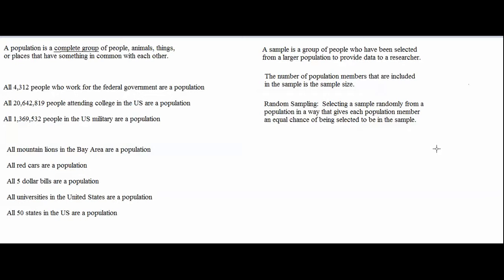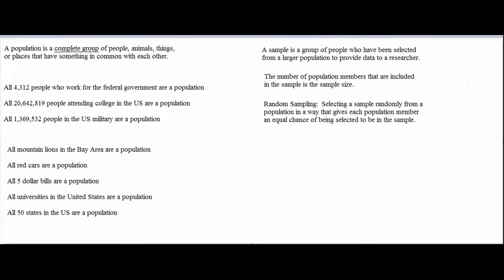For example, if you're studying people, then the people who are not on your list of population members will have a 0 chance of being selected. Also, if you don't have contact information for all of the people in the population you are studying, then not everyone has an equal chance of being selected because some of the members can't be contacted. Whoever you can't contact has a 0 chance of being selected. If certain population members are missing from your list, or if their contact information is missing, then your sampling strategy is technically not purely random.